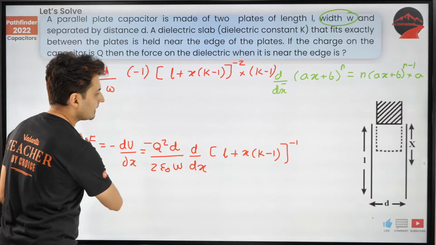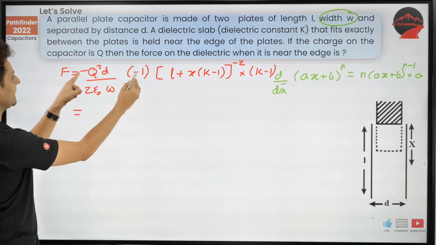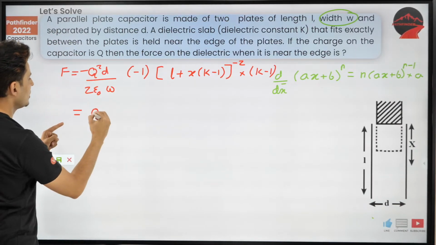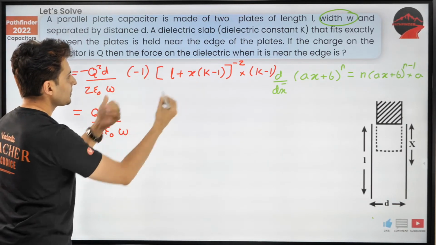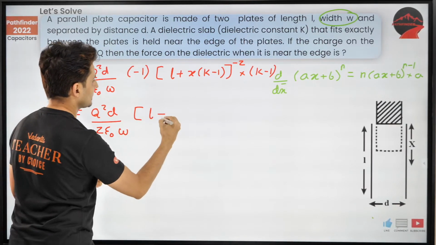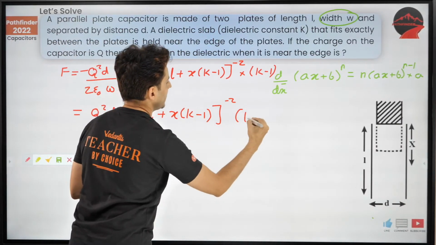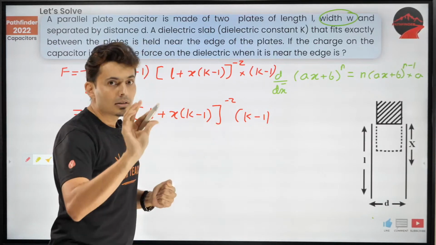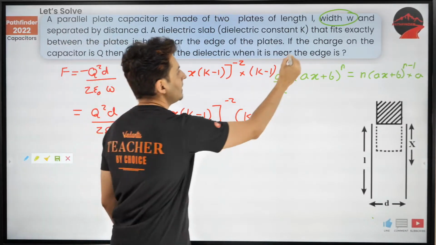Okay, cool. I'll erase this. Now, this minus will become plus. So it will become q square d by 2 epsilon naught w, and there we go: L plus x into k minus 1 whole raised to minus 2, into k minus 1. Now, read the question carefully. You will see one interesting thing.